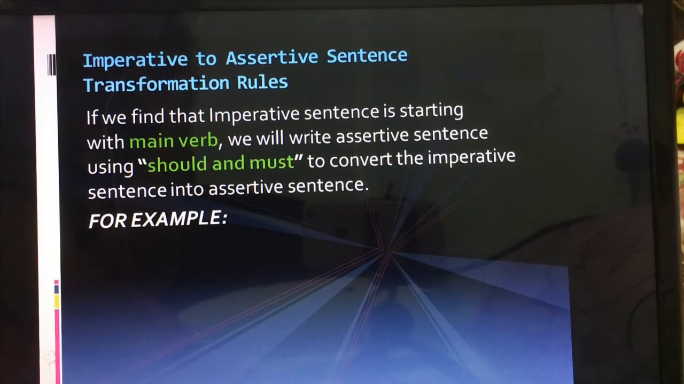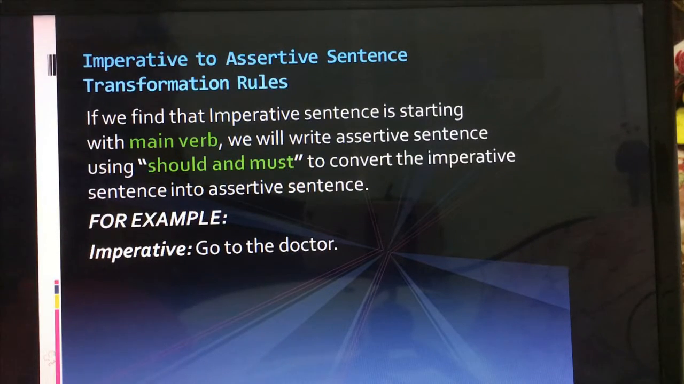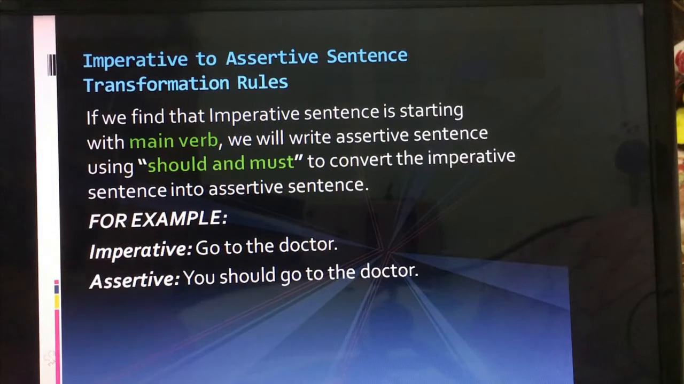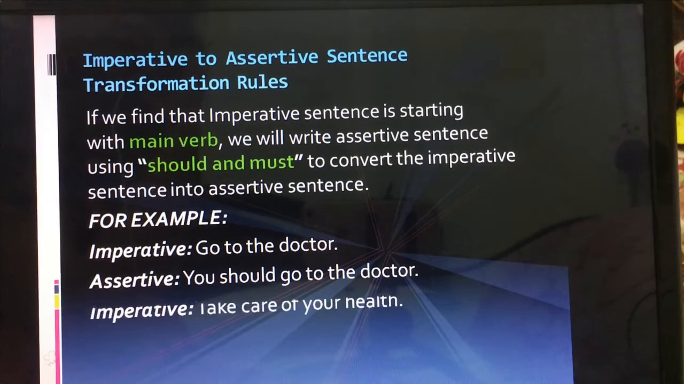Let's see an example. Go to the doctor. So you can see go is our main verb, so it started with go. So if we make it assertive, it will look like this: you should go to the doctor. We added a subject at the beginning, and then we added should. You can also write you must go to the doctor. Okay, let's see another example.